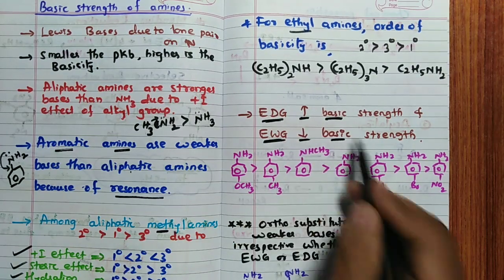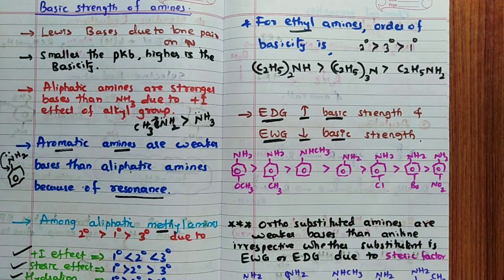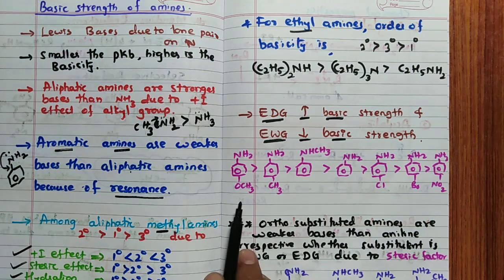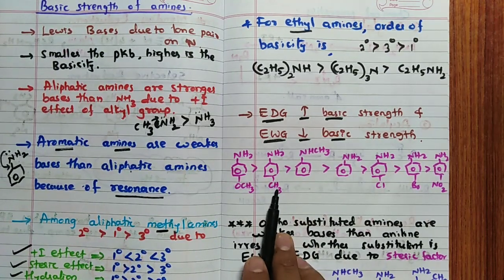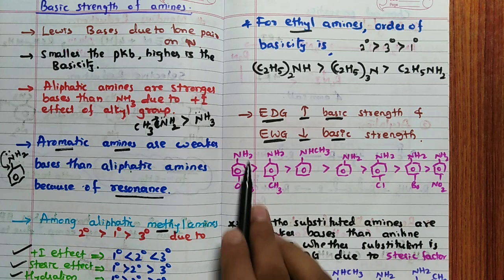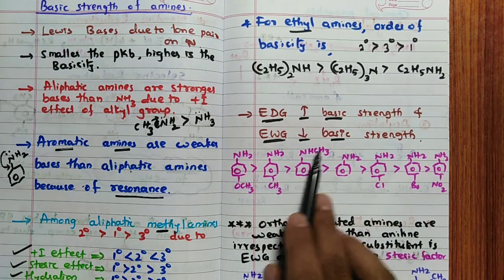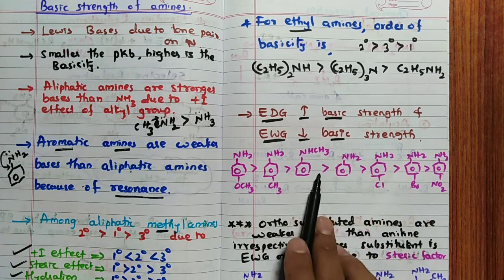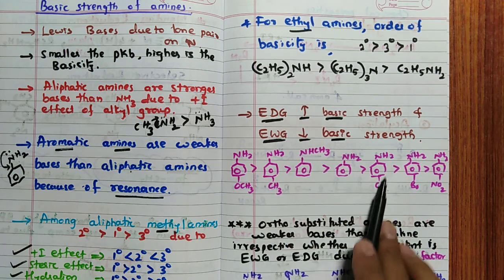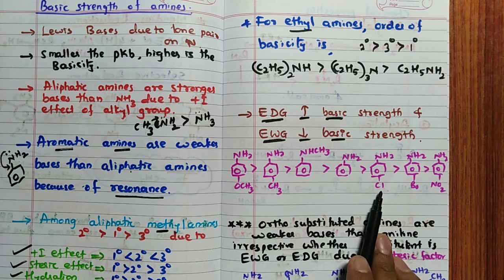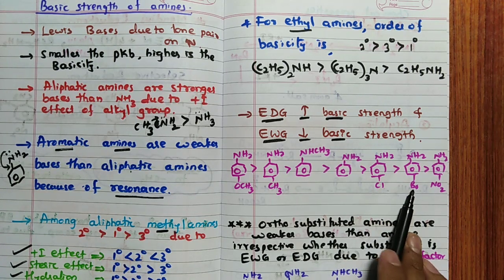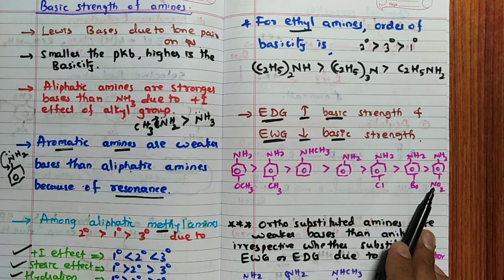Then in the case of aniline, an electron donating group always increases the basic strength. An electron withdrawing group decreases the basic strength. See some examples I have provided in this case. See the example, OCH3 is more donating than CH3. Hence it is more basic than the secondary one, NHCH3, than NH2. NH2 is more than chloro, because chloro has an electron withdrawing nature. Not much, but it will withdraw electrons because of the minus I effect. Then Br next, then NO2 is least basic because NO2 is a very good electron withdrawing group.